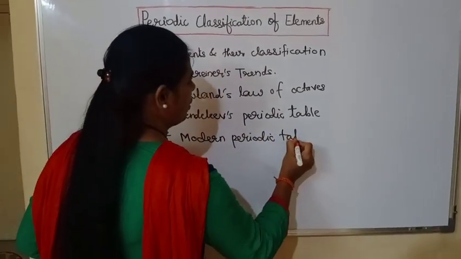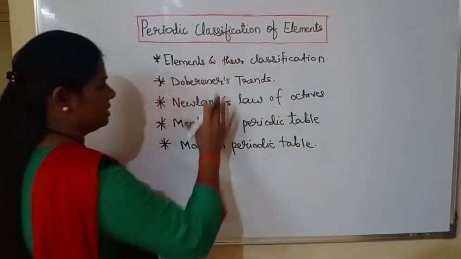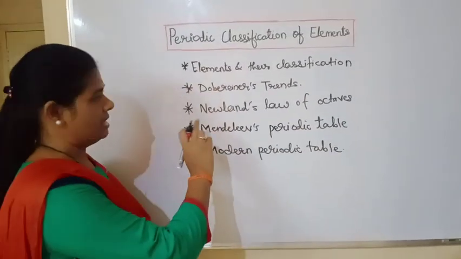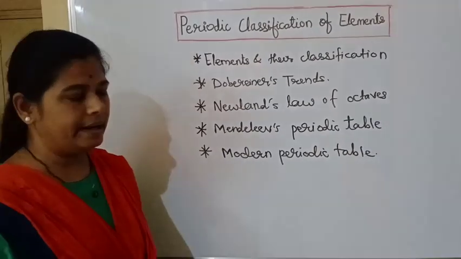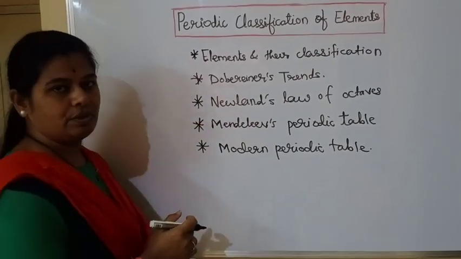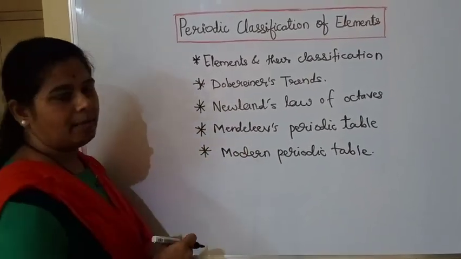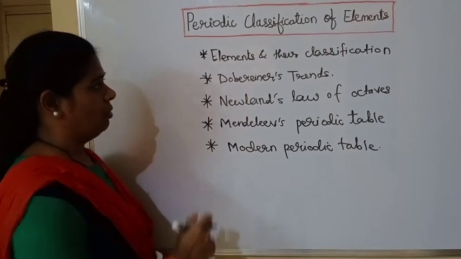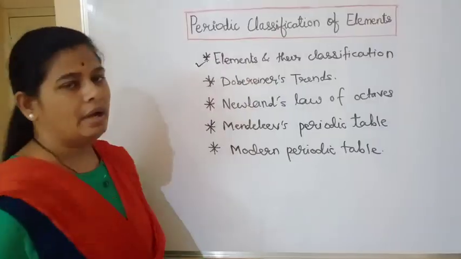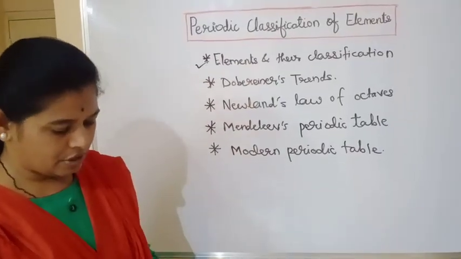So all these points we are going to cover in this lesson: elements and their classification, Dobereiner's triads, Newlands' law of octaves, Mendeleev's periodic table, and the modern periodic table. Okay, now we'll start with the elements and their classification.